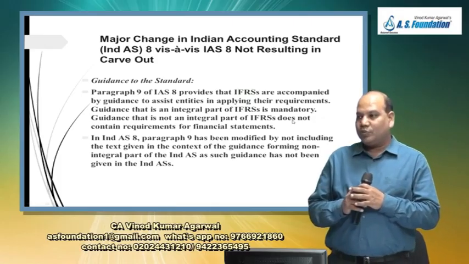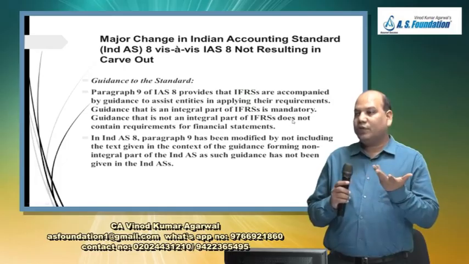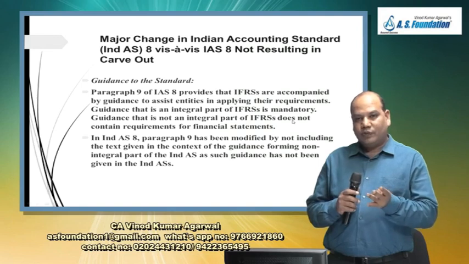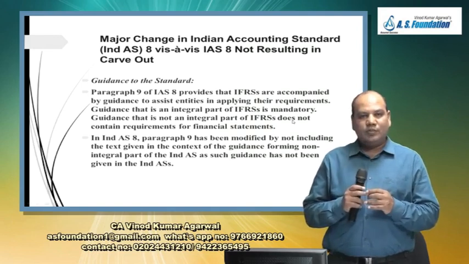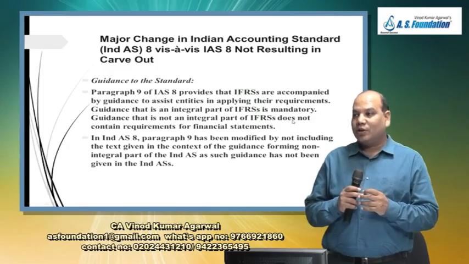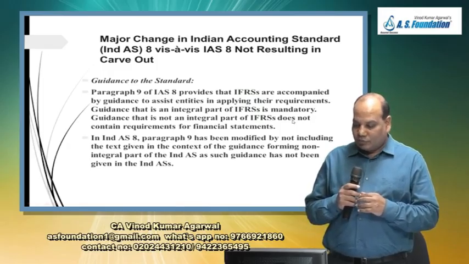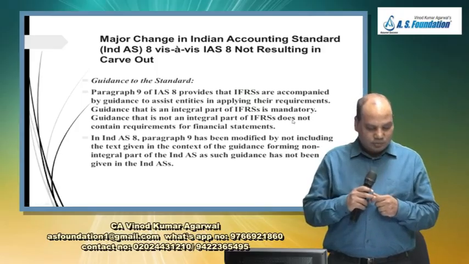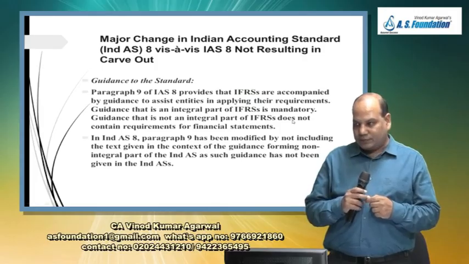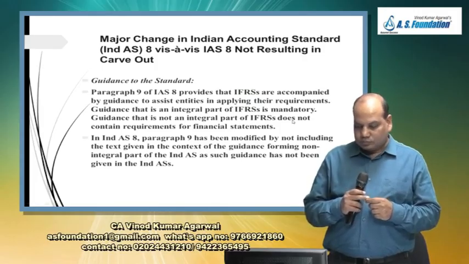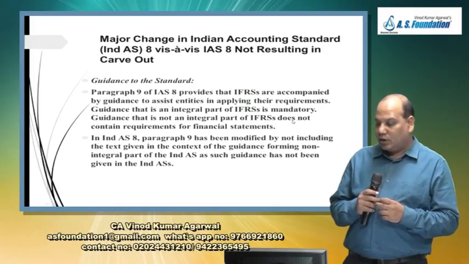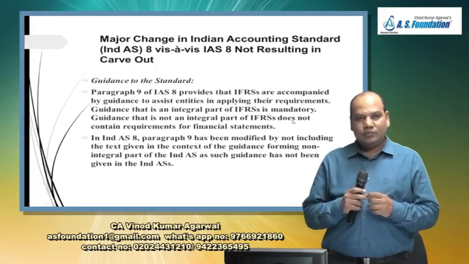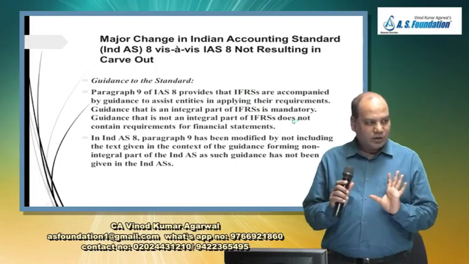Why it is called sixth component? Which are the first five components? SOFP, statement of profit and loss and other comprehensive income, statement of cash flow, notes, and statement of changes in equity. And this sixth component means that additional SOFP that has to be presented. Now the last paragraph for discussion. What are the major changes in the Indian accounting standard and IAS 8? So first keep in mind there is no major change at all.